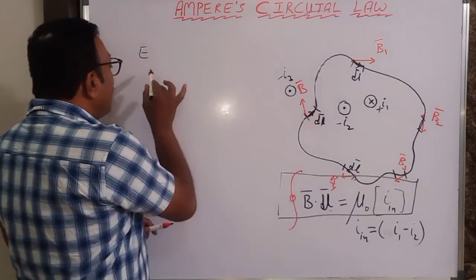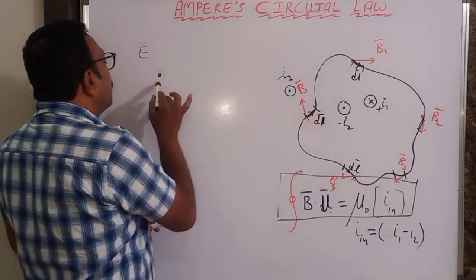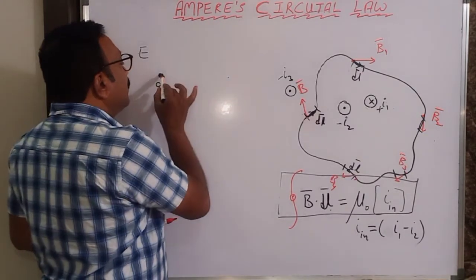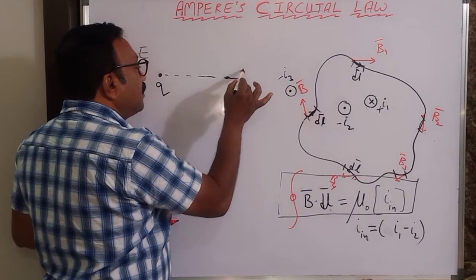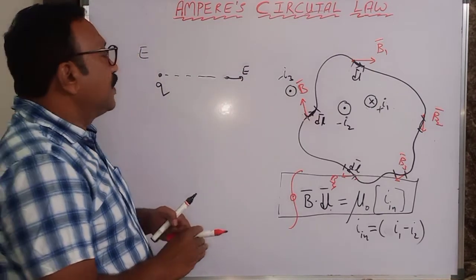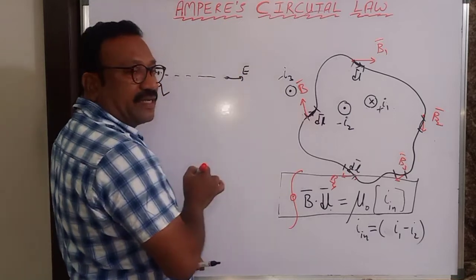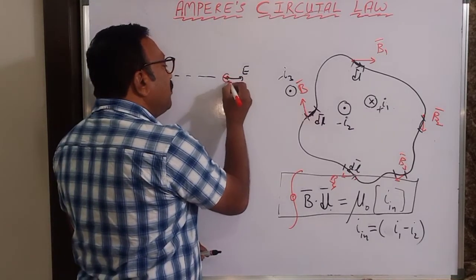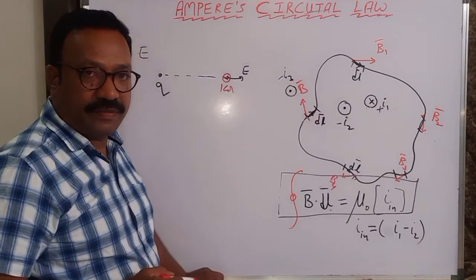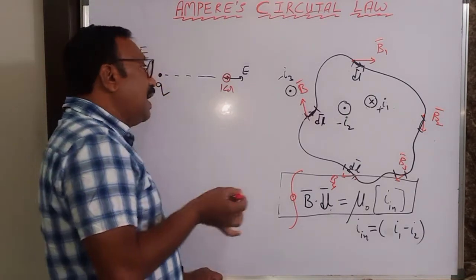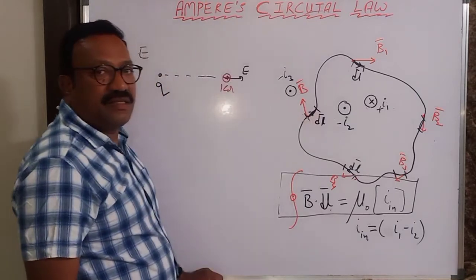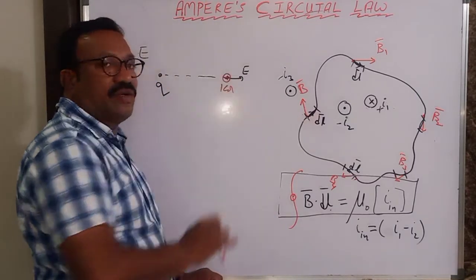Suppose you have a charge here, and you are determining the electric field here as E. What is the definition? Wherever you are determining the electric field strength, there you keep 1 Coulomb charge, which is known as unit positive charge. The force acting on unit positive charge is defined as the intensity of electric field at that particular point.